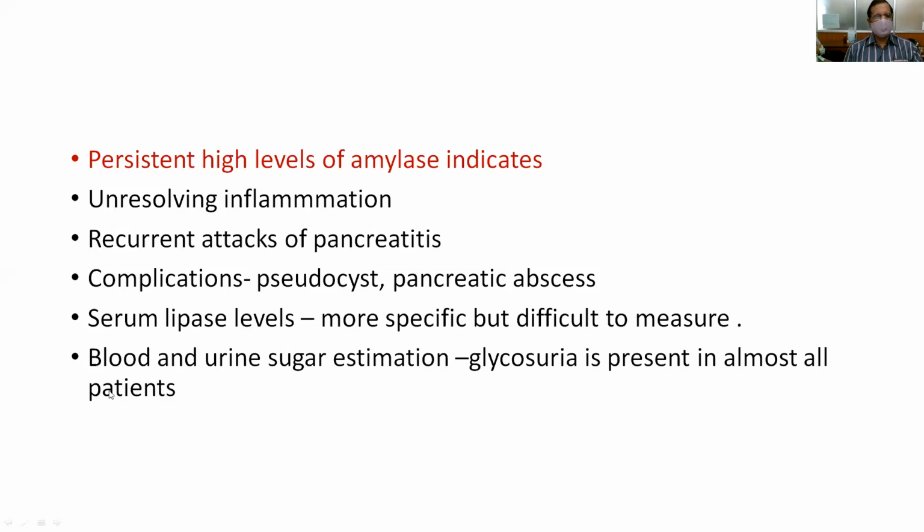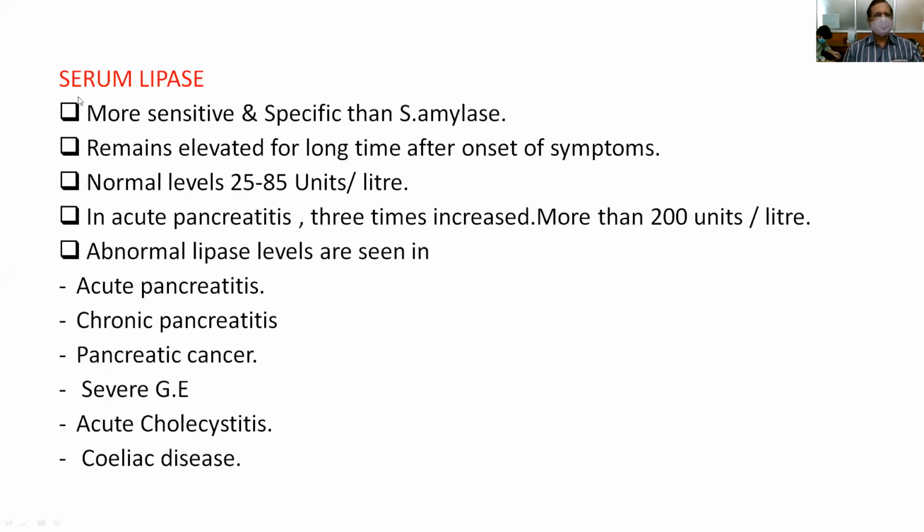Blood and urine sugar estimation has to be done, because most of the time patients with acute pancreatitis suffer with glycosuria; almost all patients will have glycosuria. And a few words about serum lipase. It is also asked as a 2 marks or 4 marks question because it is more sensitive and specific than serum amylase.